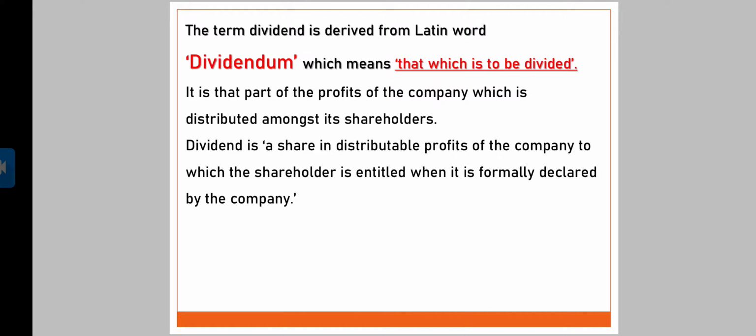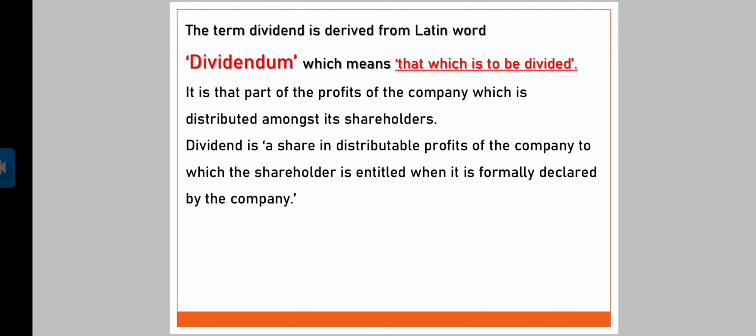When a company earns profit, the company first of all tries to clear all the debts, liabilities, payment of interest, etc. to the other stakeholders apart from shareholders, right? Once all the payments are cleared, the company gives the remaining profit to the shareholders in the form of dividend. So that amount is divided. This is what is written here: that which is to be divided among the shareholders of the company.